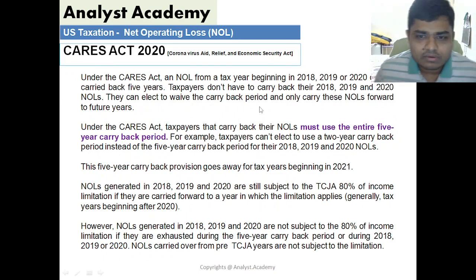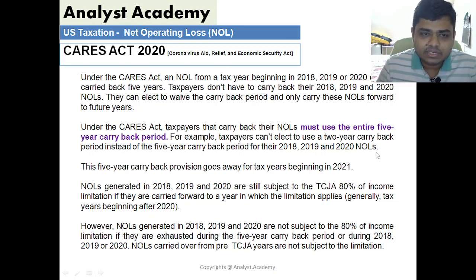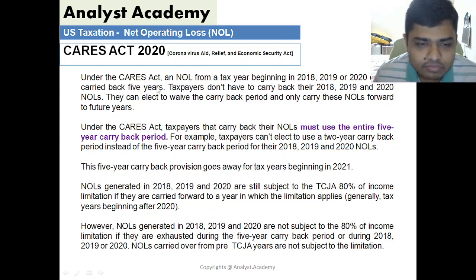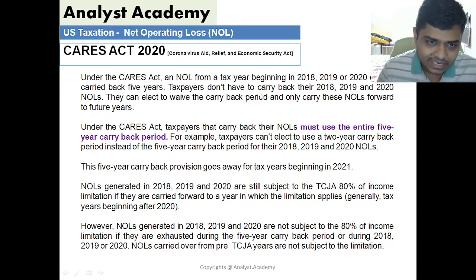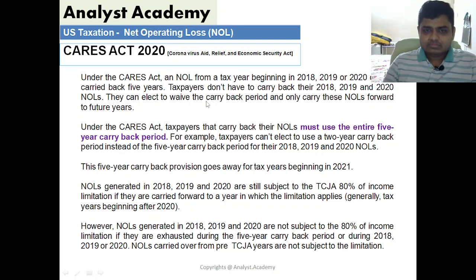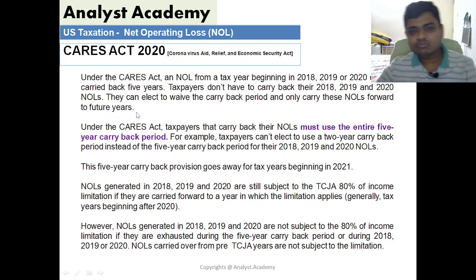Now, let us understand more. So this is the theoretical part which we have already summarized in the form of a table, but we'll again go through it because there are some important hidden points over here. So under the CARES Act, an NOL for tax years beginning in 2018, 19 and 20 can be carried back up to 5 years. Taxpayers don't have to carry back their 2018, 2019 and 2020 NOLs. So carryback is optional again, but if they want, they can go up to 5 years. They can elect to waive the carryback period and only carry these NOLs forward for future years. So for future years, it is indefinite.